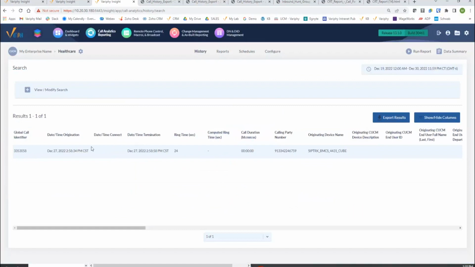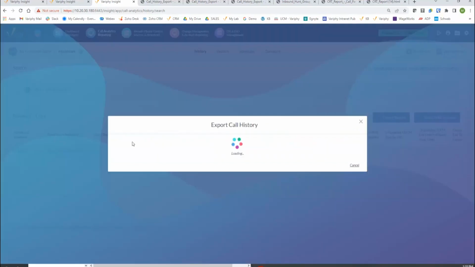What this will show is that for the historical data sitting in your databases, once again, the computed ring time is not going to populate automatically. Now, I don't know whether or not this actually has a related call link to it, but if this was a results page and I was looking at a hunt group or some type of pilot number, the ring time is populated as it normally is, but the computed ring time is not. And obviously we're past the 4-hour window for Variphy to run the post-processing job and populate that. So what we would need to do, either from this history section or from the report section, is run a report with cradle to grave logic turned on.